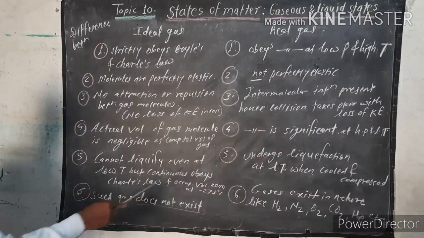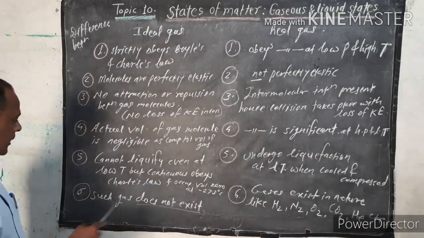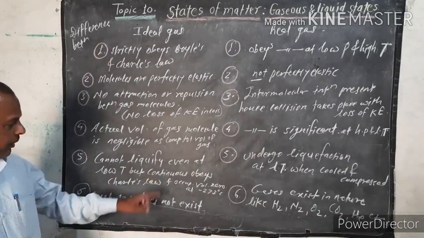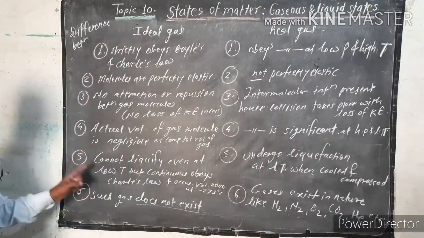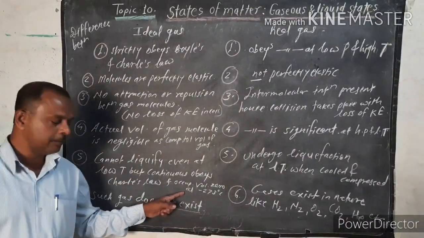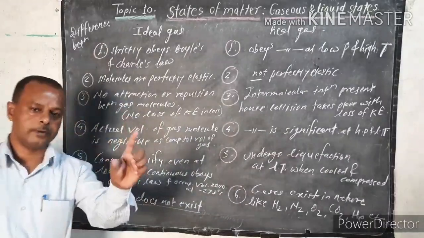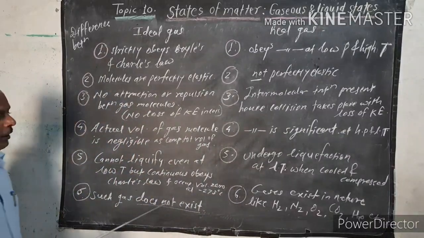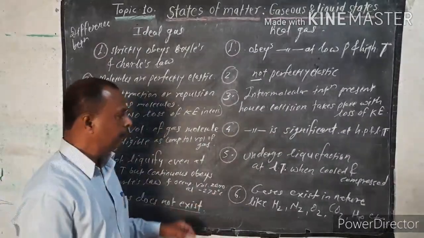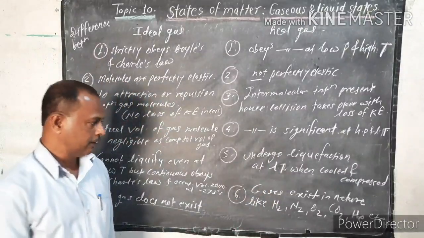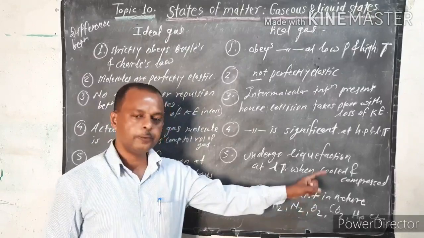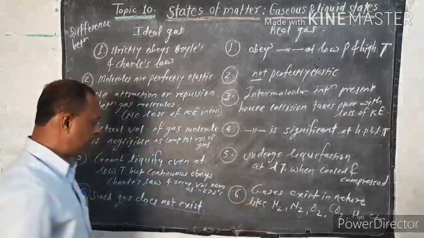So ideal gases cannot liquefy easily at low temperature, but continue following Charles law, and finally they occupy zero volume at minus 273 degrees Celsius. Here real gases undergo liquefaction at low temperature when cooled and compressed.